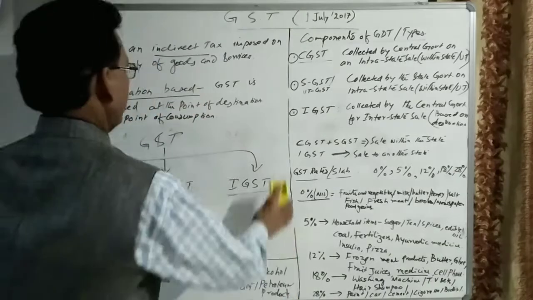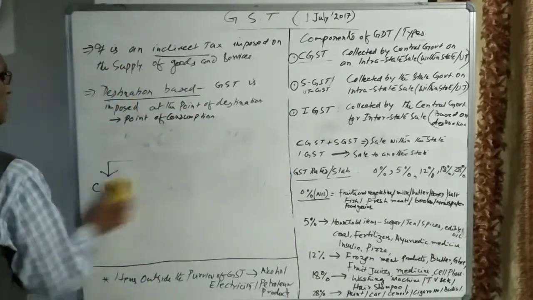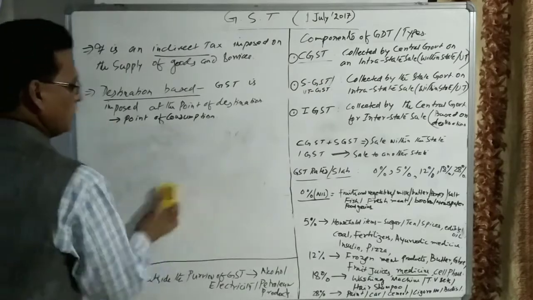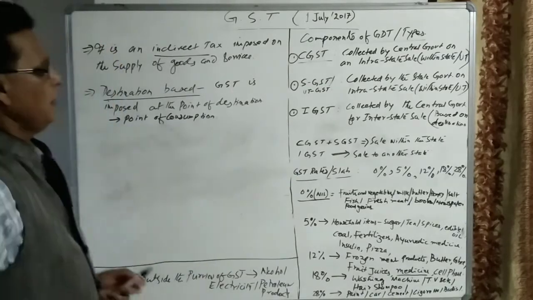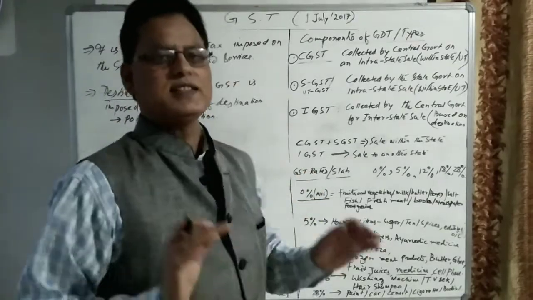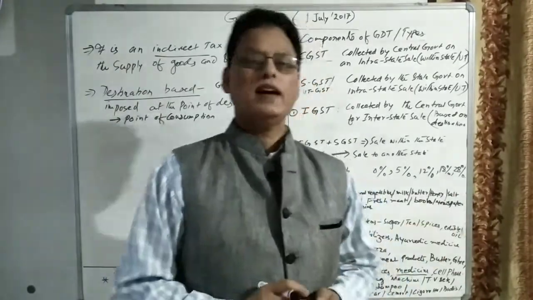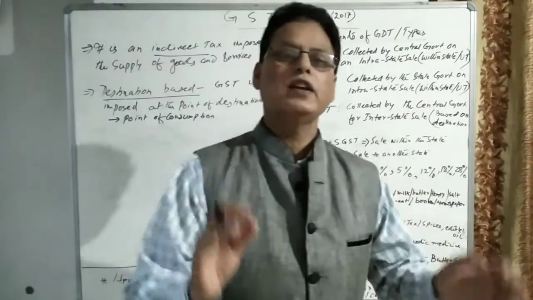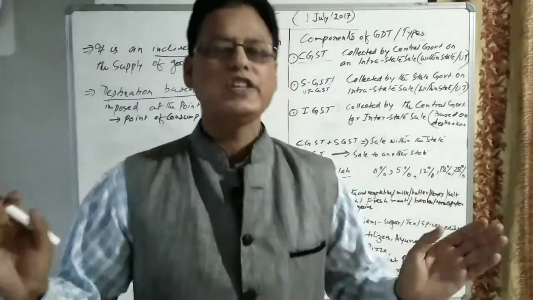I think these types of GST, or the components of GST, are clear to all of you. Next one is GST rates or GST slabs. So different slabs are there. Let us see, there are certain goods on which there is no GST.